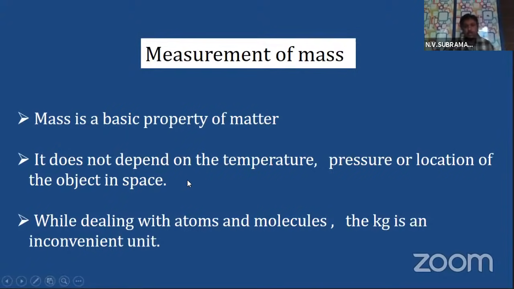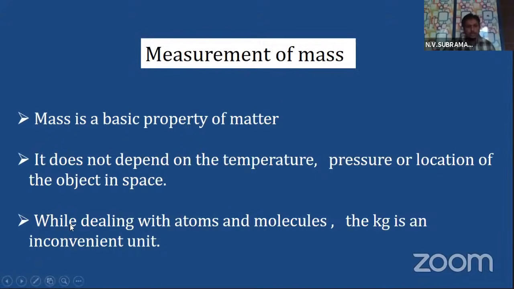Then you might get a doubt. Sir, what will change? Weight of the object will change because weight is mg. You studied in 9th class, no? Weight of the object is m into g. M means mass, g means acceleration due to gravity. When you go from earth to the moon, you know g value will change. On the earth it is 9.8, whereas on the moon it is 1 by 6th of 9.8. So definitely weight will change, mass will not change. Please remember, children, mass does not change from place to place. Weight can change from place to place. Okay, I suppose it's clear.